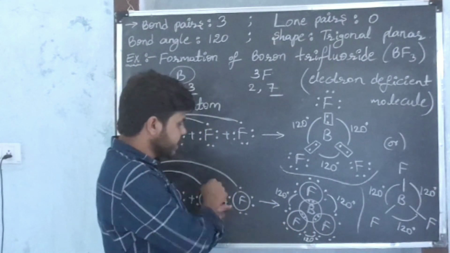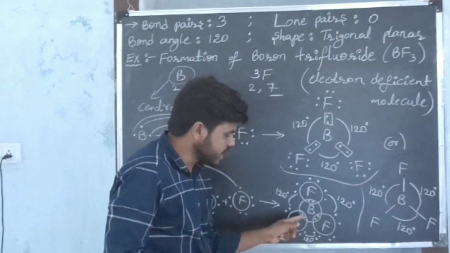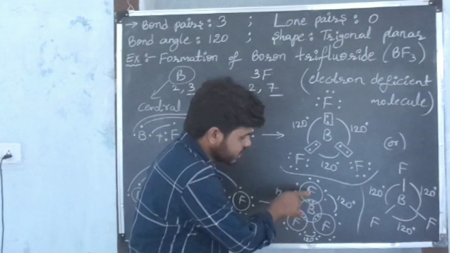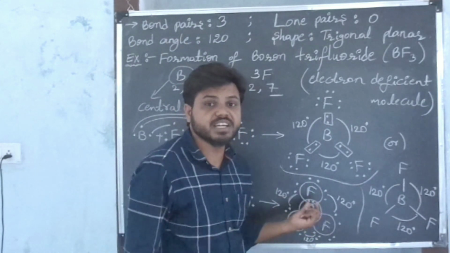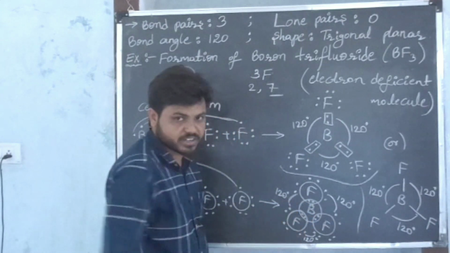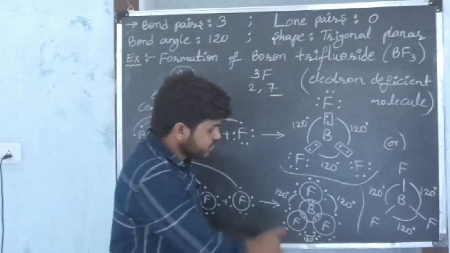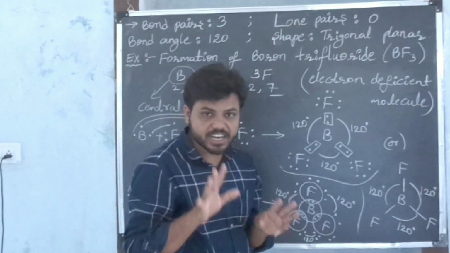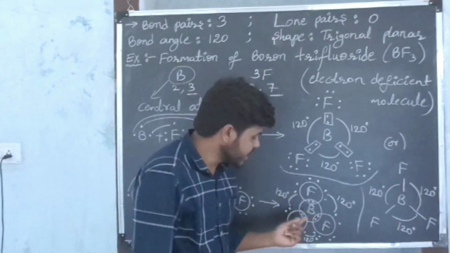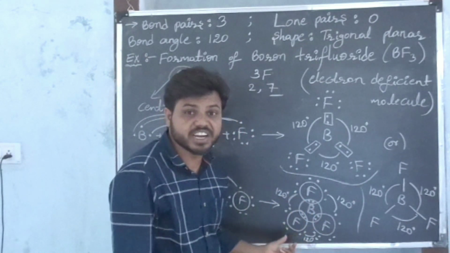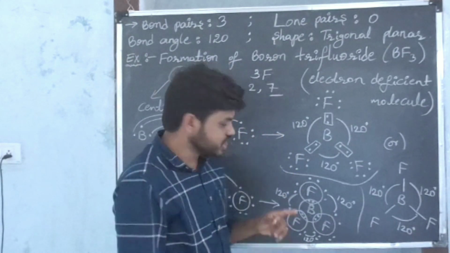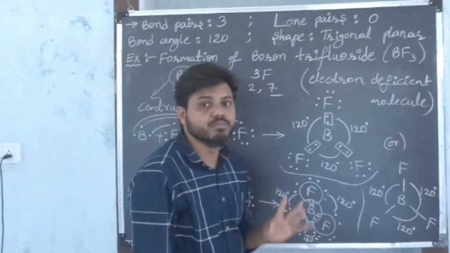Now the shared electrons between boron and fluorine I placed in the common area of boron and fluorine. In this common area we should place the shared electrons: 2 electrons, 2 electrons, 2 electrons. By looking at this we can say each fluorine atom is possessing 8 electrons by sharing 1 electron with the boron atom. Each fluorine atom is getting octet configuration.